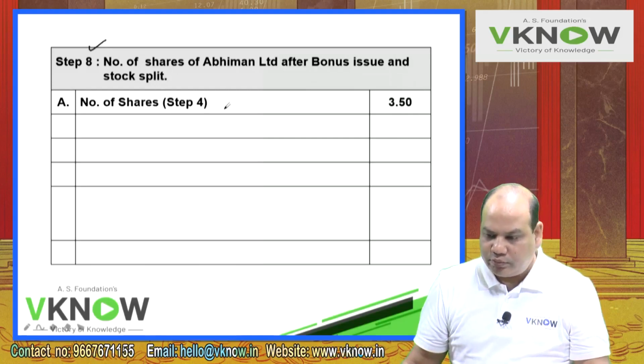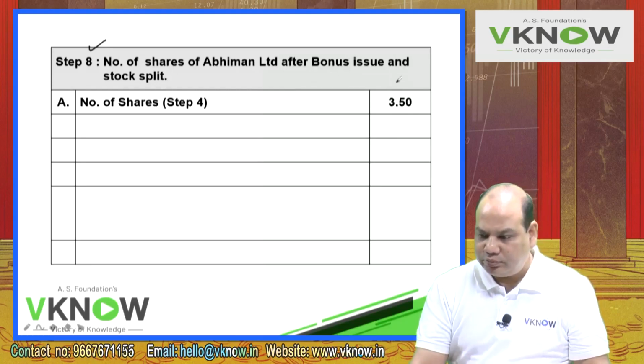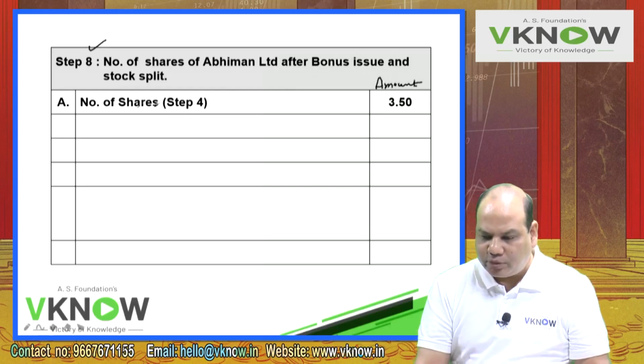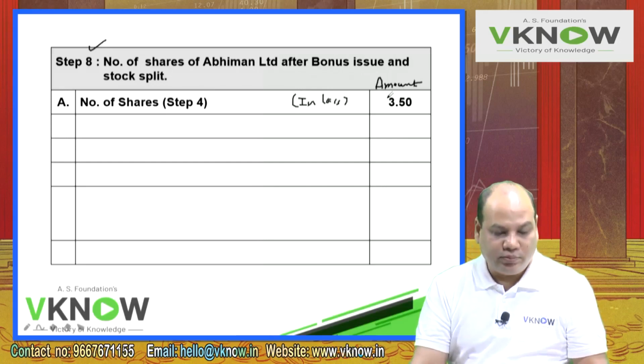First write down right hand side amount. Point number A, number of shares in lakhs as per step number 4, 3.50.